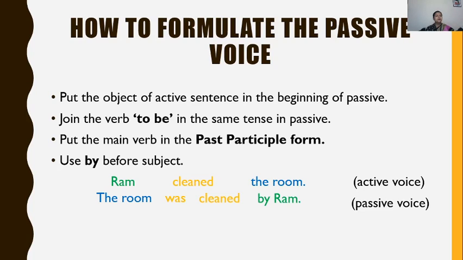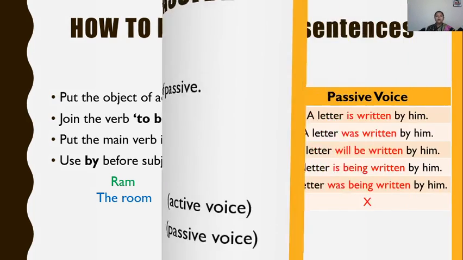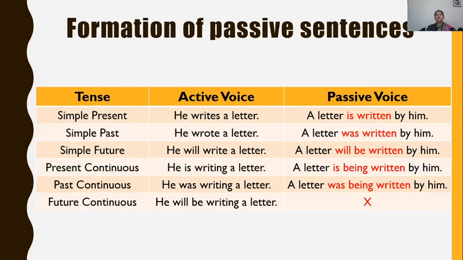It is converted. Children, if you keep all these 4 steps in mind while forming a passive sentence, you are never ever going to make a mistake. Clear? So while converting an active sentence to passive, follow all these 4 rules one by one. Check your sentence on these 4 rules one by one, so you are not going to make any mistake in your formation. Clear? Now we will see how the sentences are structured under different tenses.